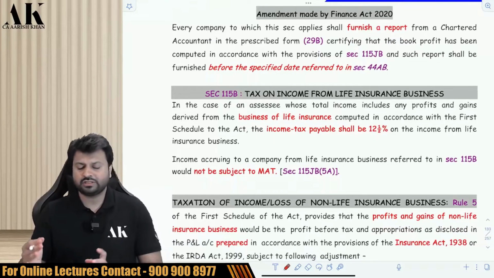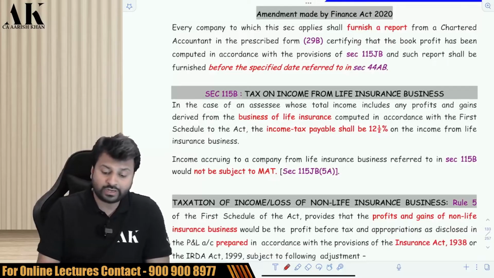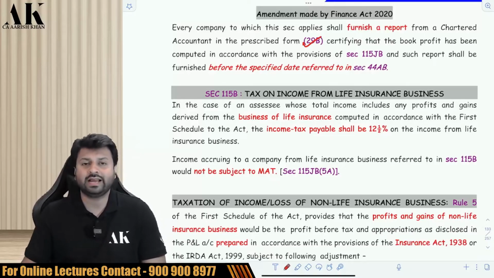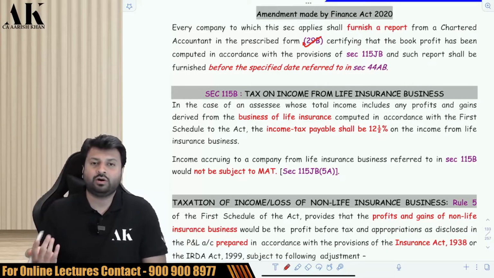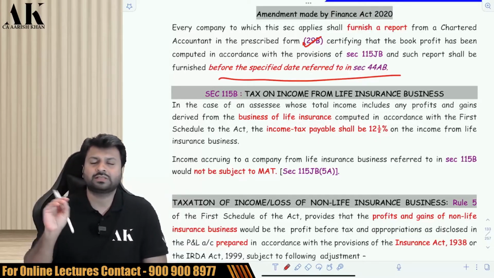Now, there are certain procedural points. Every company following MAT has to furnish a report in Form 29B from a chartered accountant certifying that the book profit is computed properly, on or before the specified date under 44AB. That is along with the tax audit report. Along with it, you have to give this report in Form 29B that your book profit has been computed properly, certified by a chartered accountant.